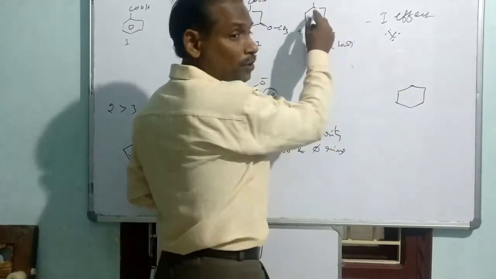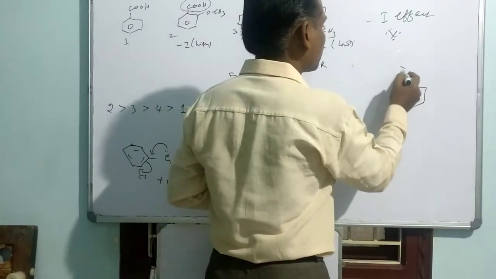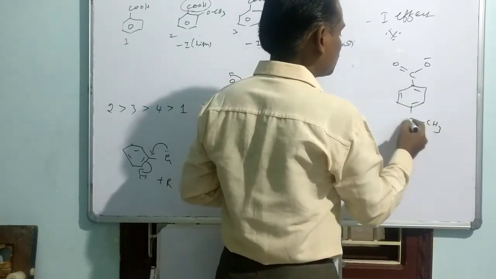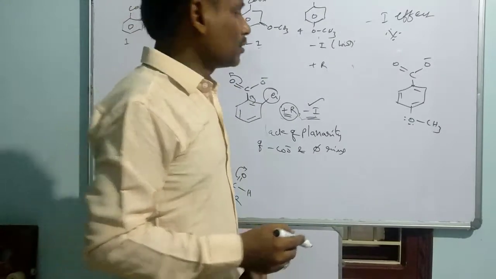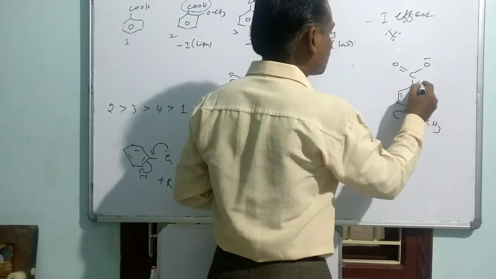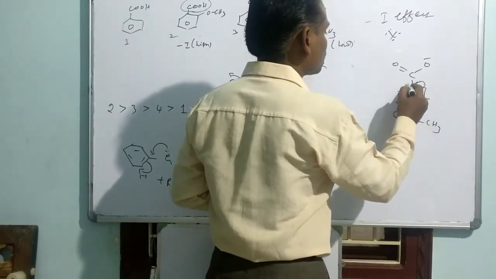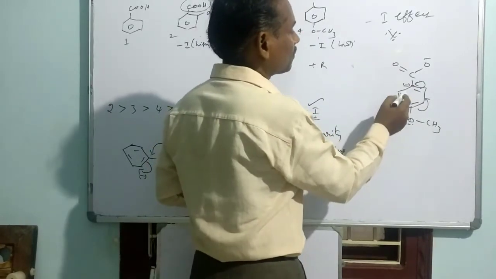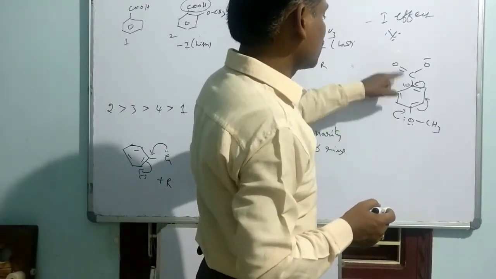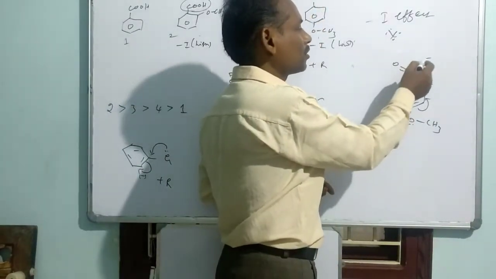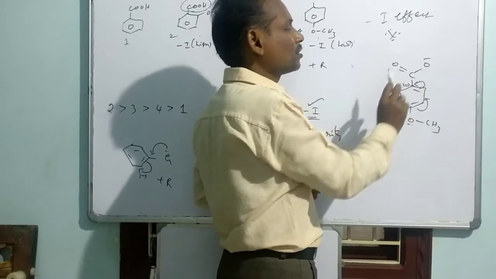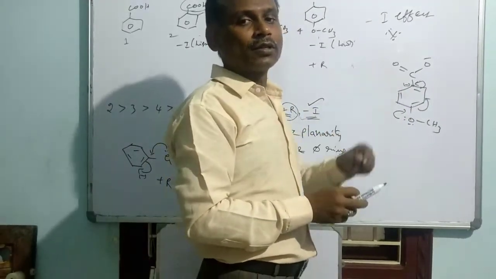If you write with respect to the conjugate base of benzoic acid, we normally write like this, the conjugate base. If you write OCH3 here, which donates the electron through positive resonance, the electron goes to the benzene, it goes here and it comes here. That means it increases the electron density at this position, so that may have conjugation to this. So it pumps the electron into the system. It increases the electron density of the carboxylate and destabilizes the system. The respective conjugate base of the carboxylic acid is destabilized, and that normally minimizes the acidic strength of the compound.